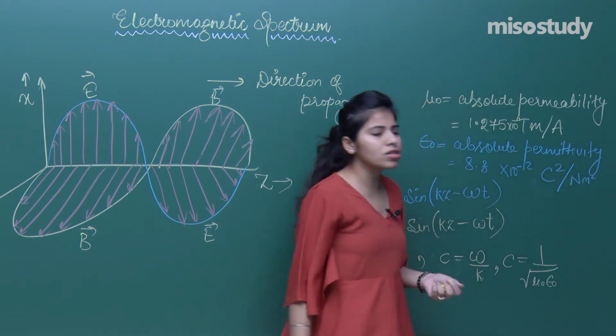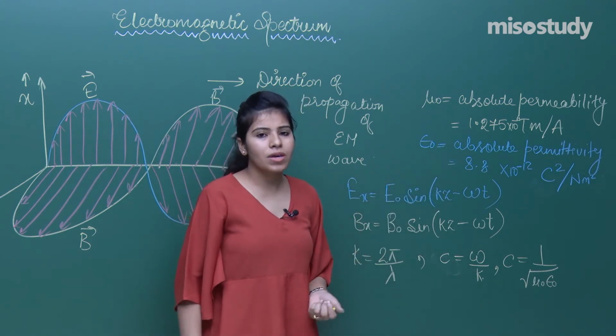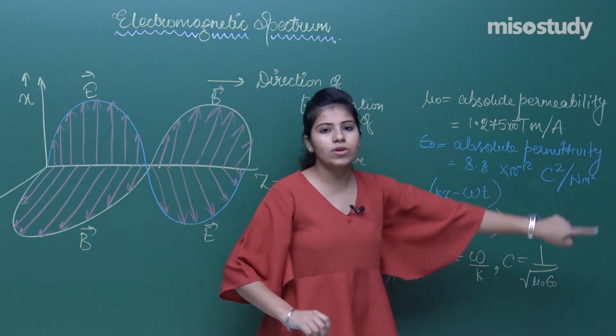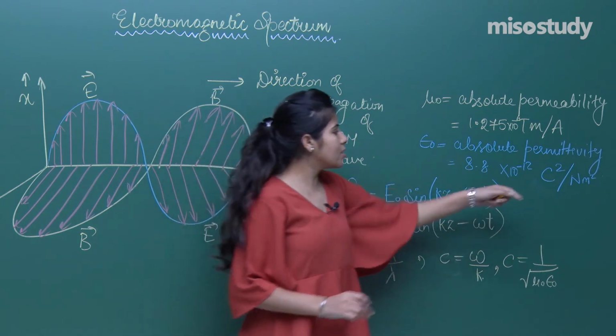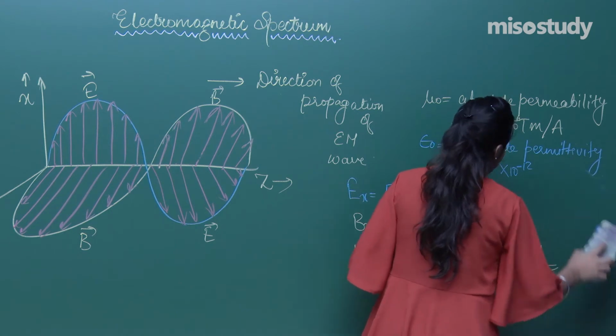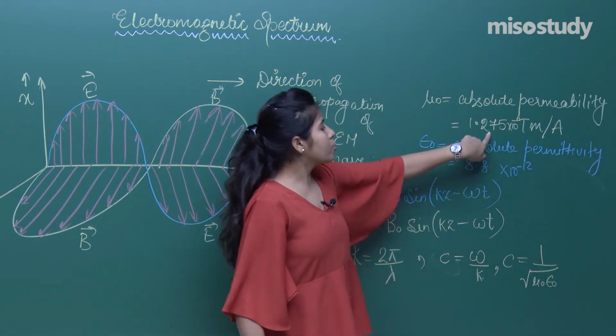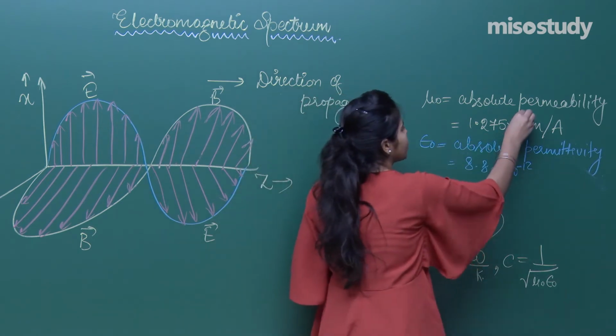I forgot what the SI unit of absolute permittivity is, so you can check and make a correction by yourself. What is the unit of absolute permittivity? Okay. But add one more thing, 1.275 into 10 raised to the power minus 6 it is.